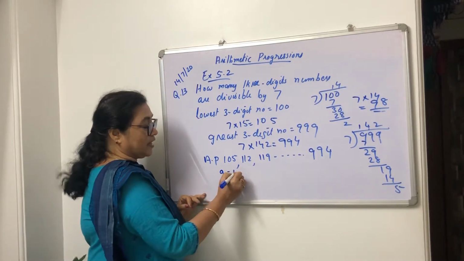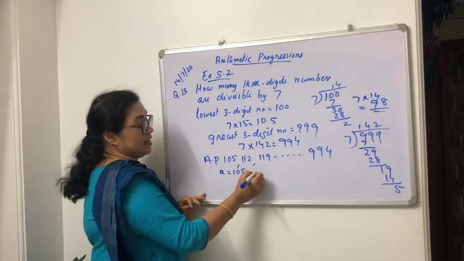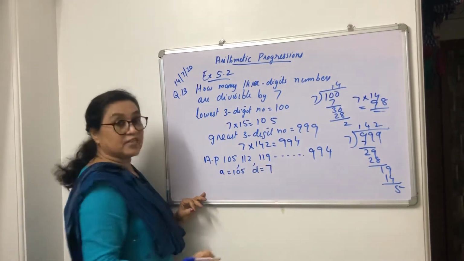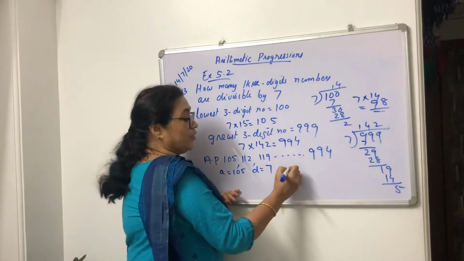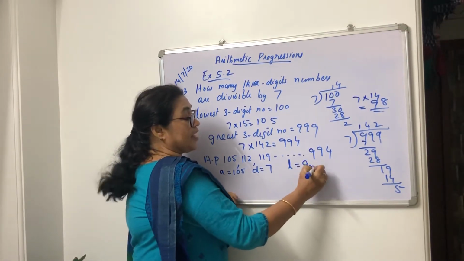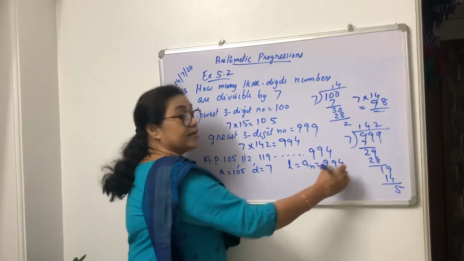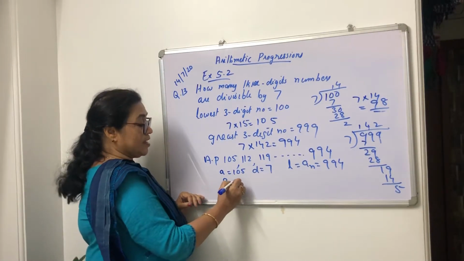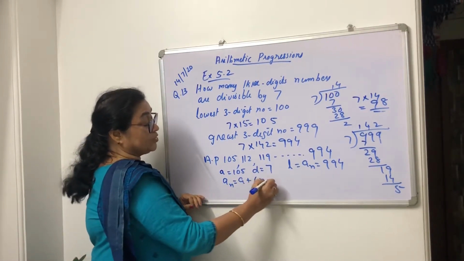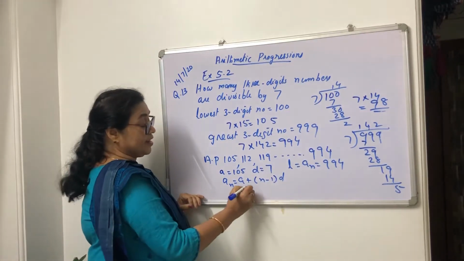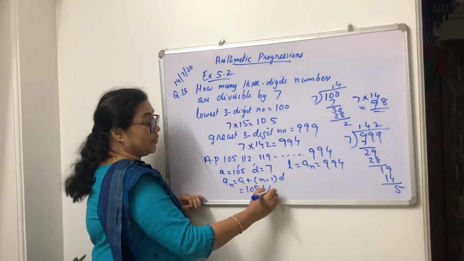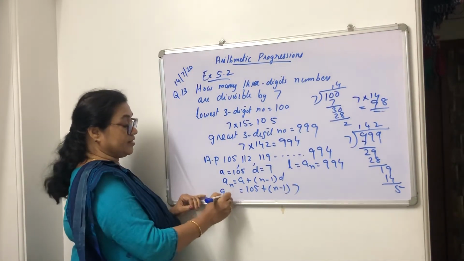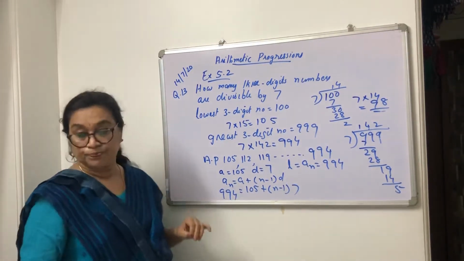The first term is 105. The difference between these two terms, d, is 7. And we take the last term, a n, equal to 994. You know a n is a plus n minus 1 into d. A is 105, plus n minus 1 into 7. a n is 994.